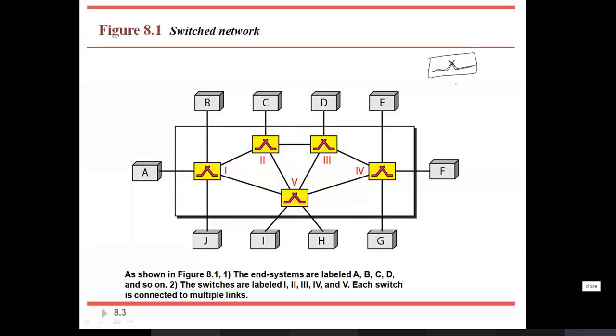So each switch is connected to multiple links. You can just observe. If I consider this a switch, it is connected with multiple links. So this switch is connected to switch 4 and 1, and also it is connected with devices I and H. Okay, so like this you can connect a number of devices with the help of switches.